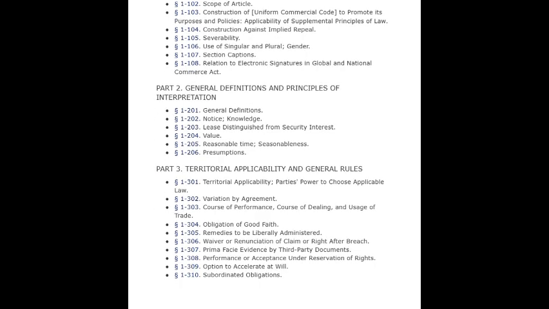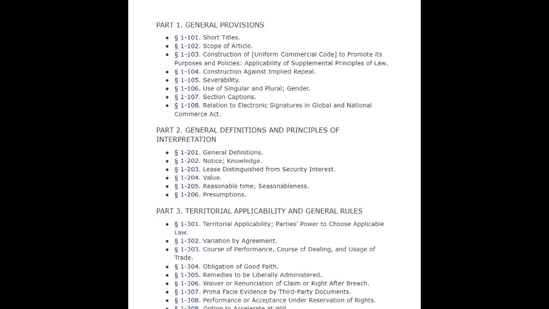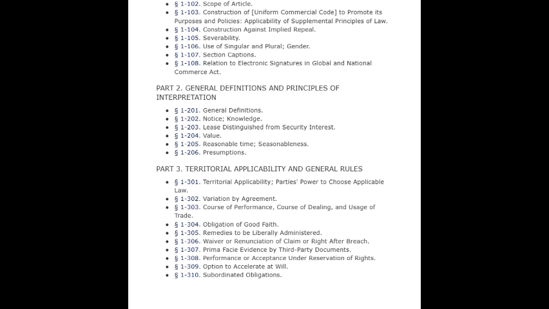Part 1. General Provisions. Section 1-101. Short titles. Section 1-102. Scope of Article. Section 1-103. Construction of Uniform Commercial Code to promote its purposes and policies. Applicability of Supplemental Principles of Law. Section 1-104.